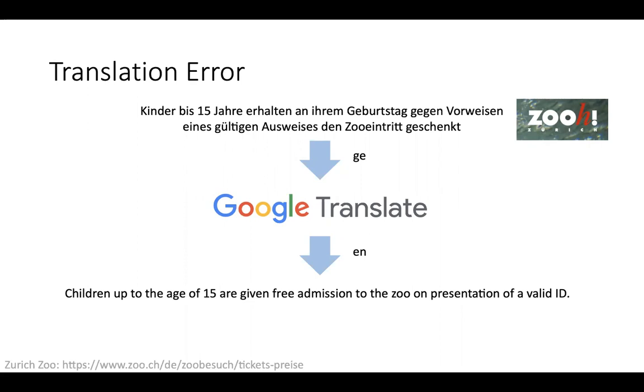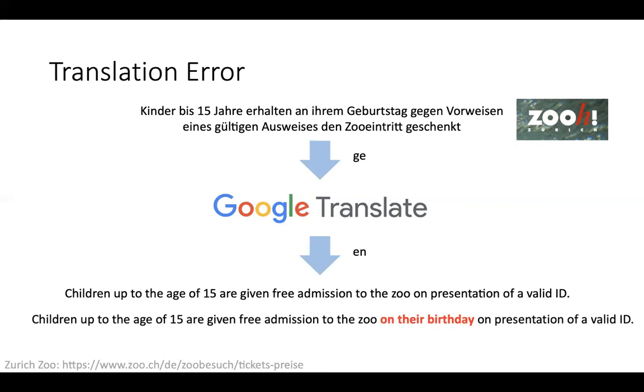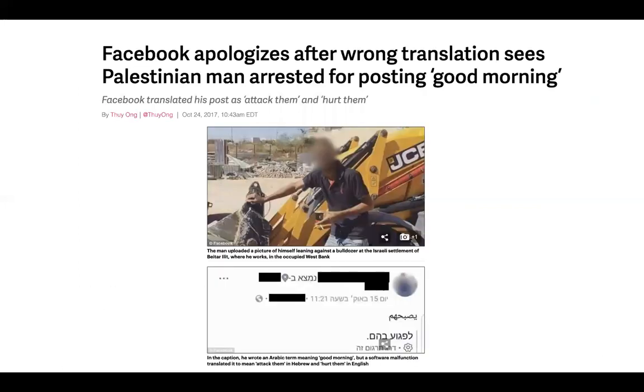However, they were refused entry to the zoo because this translation is wrong. The correct translation should be: children are given free admission to the zoo on their birthday on the presentation of a valid ID.